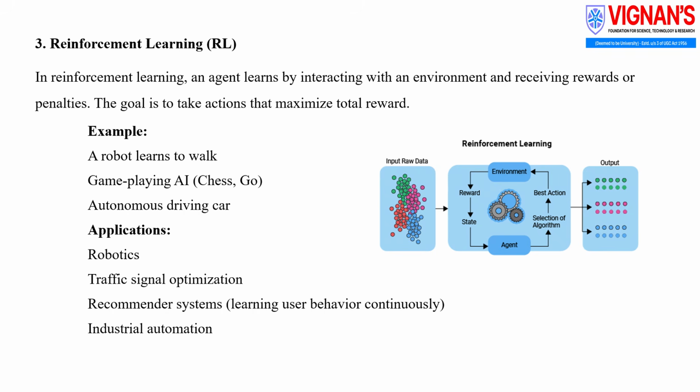After performing the action, the environment responds by giving a reward or penalty, and the new state is updated. This loop continues until the agent learns the optimal behavior. On the right side of the diagram, we see the output, which represents the improved decisions made by the agent after training. Overall, this diagram explains how reinforcement learning allows an agent to learn from experience through continuous interaction with the environment.